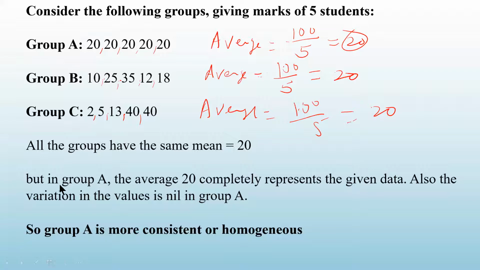So all the groups have got the same mean 20. Look at this line. All the groups have got the same mean 20.